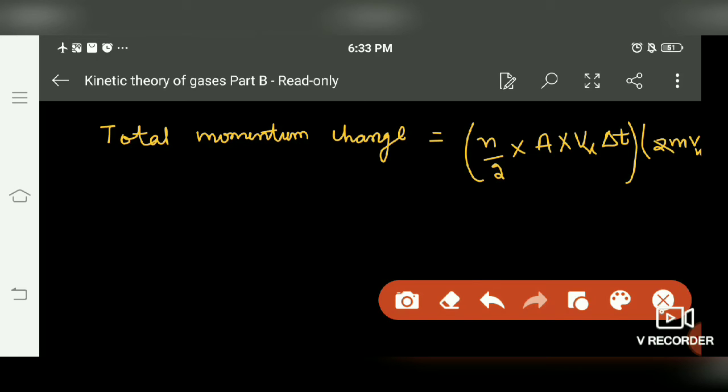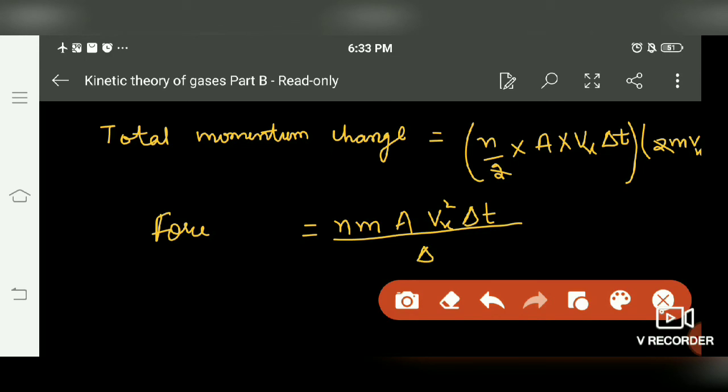This 2 gets cancelled with this 2, and we get n m A vx square into delta t. This is the total change in momentum. Now force equals what? That is change in momentum upon time taken. So we get force equals n m A vx square.